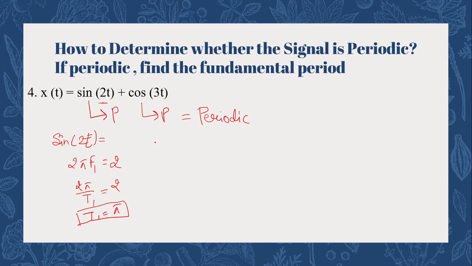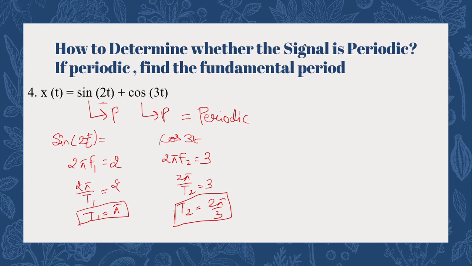Let us find the time period for the second section, that is cos 3t. So for cos 3t, we write 2 pi f2 equals 3. And we can say 2 pi by t2 equals 3, and the time period will be 2 pi by 3. So these are the individual time periods of the signals.